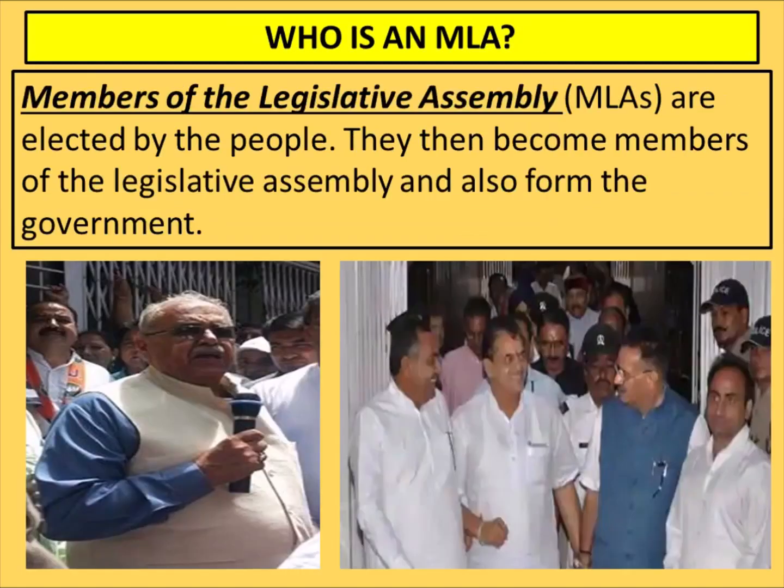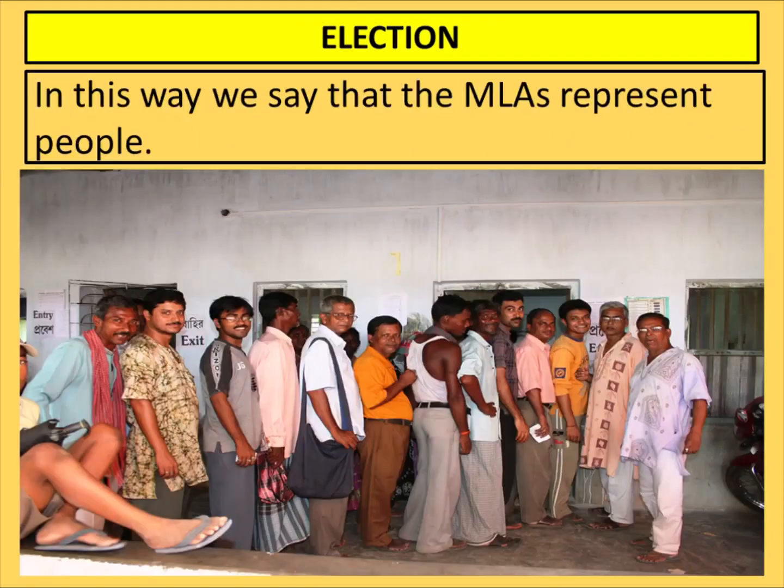Now, who is an MLA? Why is he doing protest outside one MLA's house? See, MLA means members of the legislative assembly. They are elected by the people, and when they become members of the legislative assembly, they also form the government. In this way, we say that MLAs represent people. When we vote for those MLAs, then only they become the member of the legislative assembly.